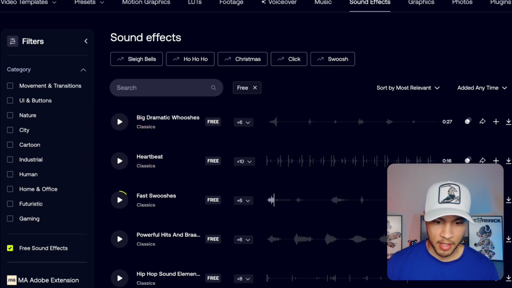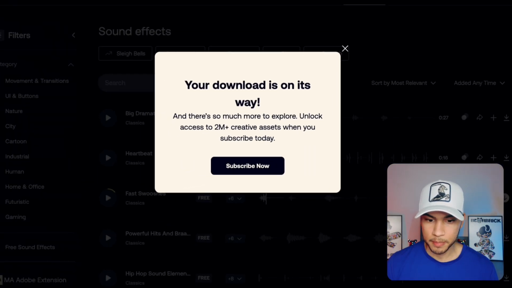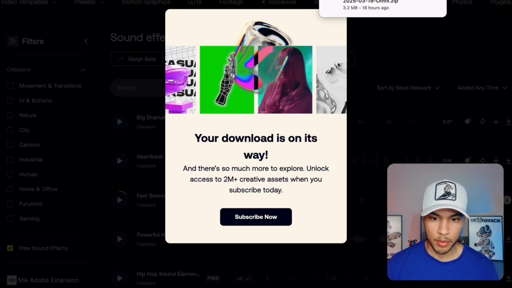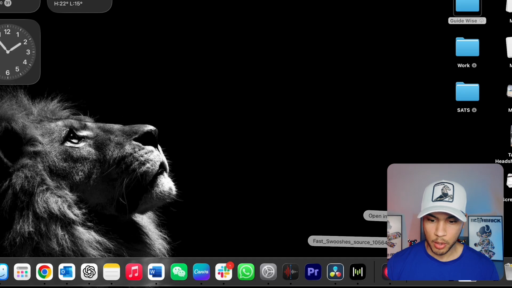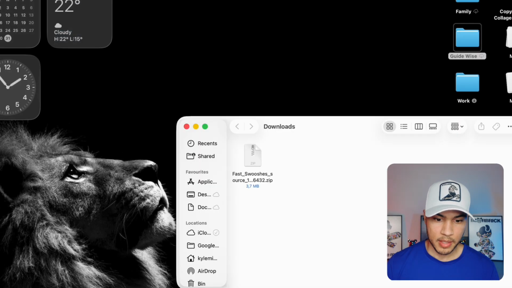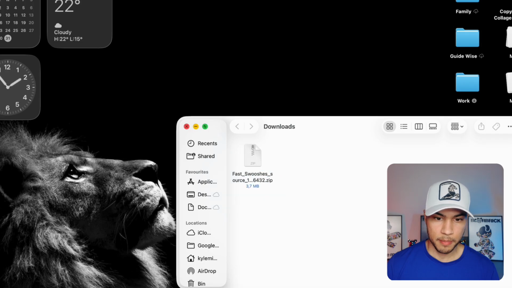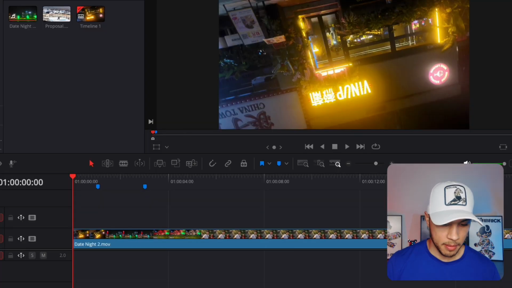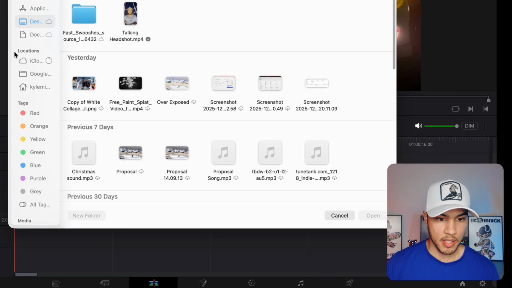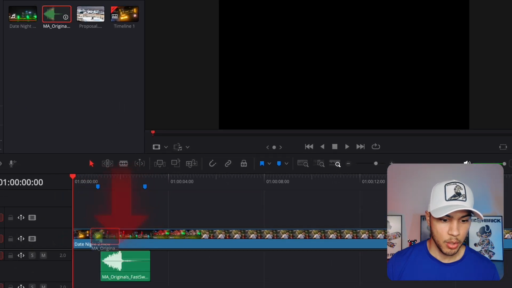Once you find the SFX that you like, scroll to the right and select Download, and your SFX will begin downloading. Once it has downloaded, go to your Downloads folder, double-click to unzip the file, and then add it to your home screen. Then go into your editing software, import your new SFX, and add it to your timeline.